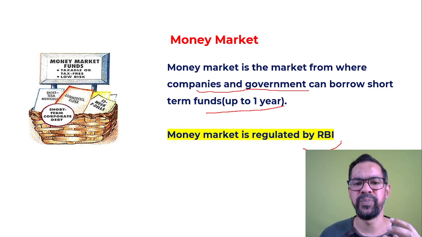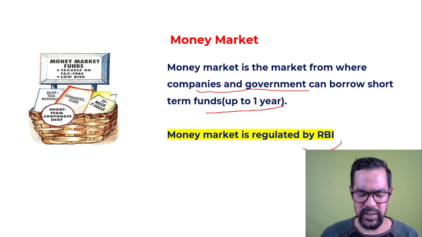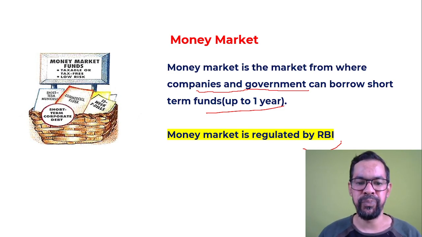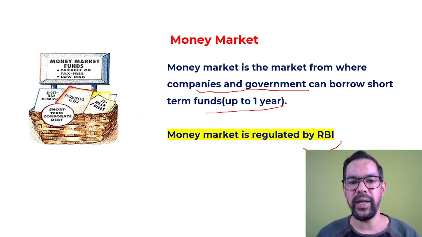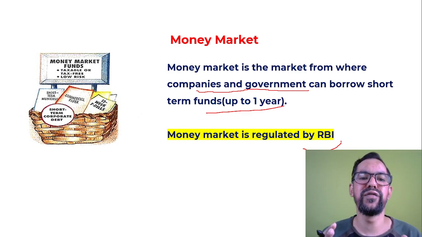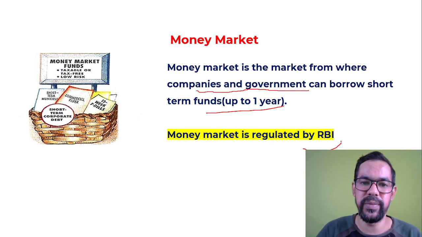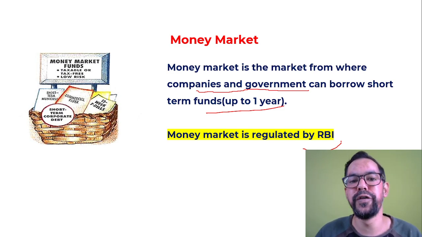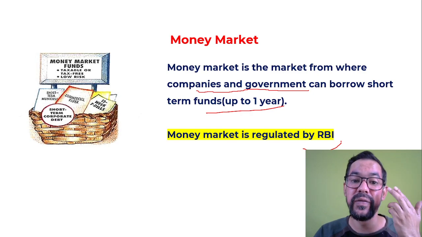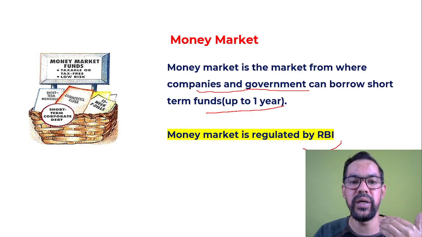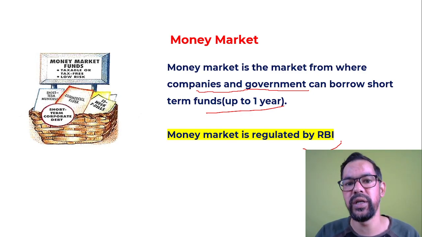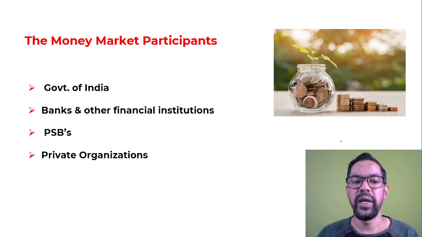Some parts like short-term mutual funds are generally governed by SEBI. So money market is basically a market where companies and any other participating entity can fulfill their short-term requirements, and investors can make a short-term investment in this market as well, right?